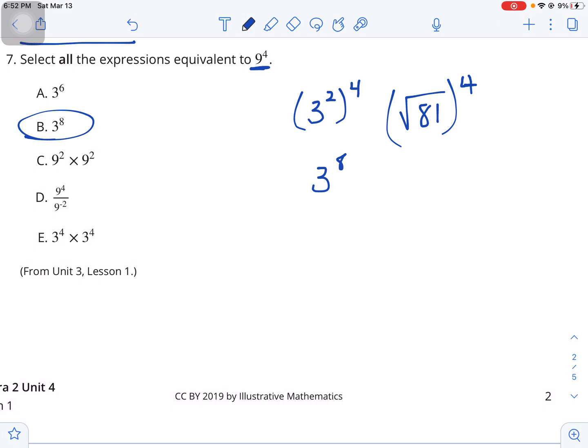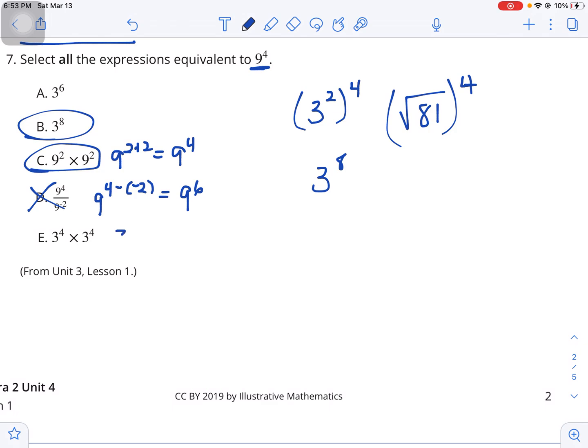3 to the 6th isn't enough. 9 to the 2nd times 9 to the 2nd is 9 to the 2 plus 2, which would be 9 to the 4th. So C works. D, 9 to the 4th divided by 9 to the 2nd would be 9 to the 4 minus 2, which would be 9 to the 2nd, so that does not work.